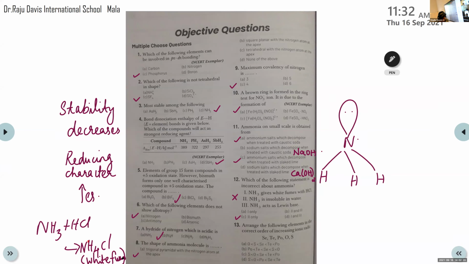We have learned that somewhere in this chapter itself, sometimes in the slide. Okay, that's it. NH3 plus HCl gives NH4Cl, that is, white fumes are produced, and it's actually a reversible reaction, so a two-headed arrow can be used.